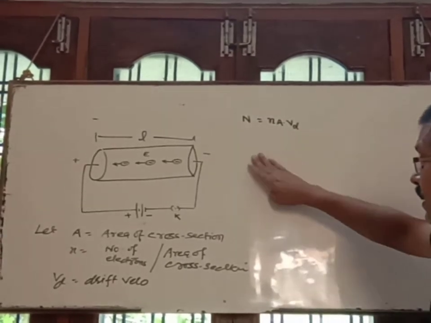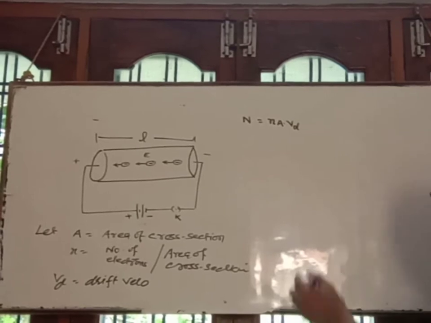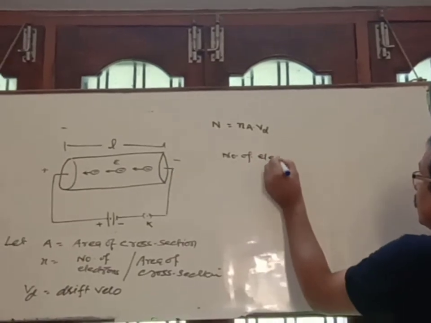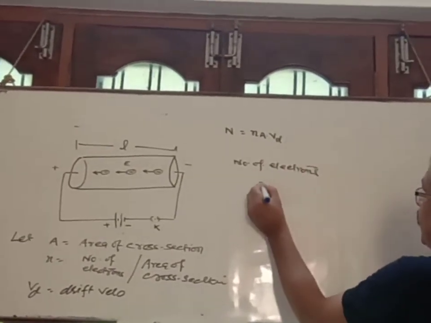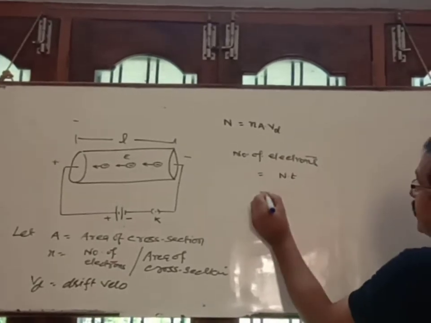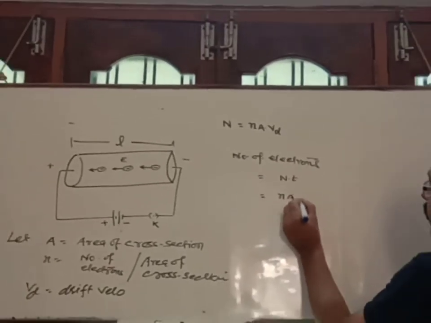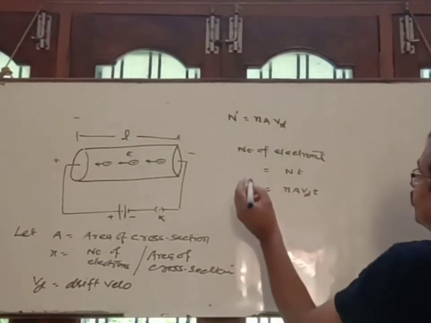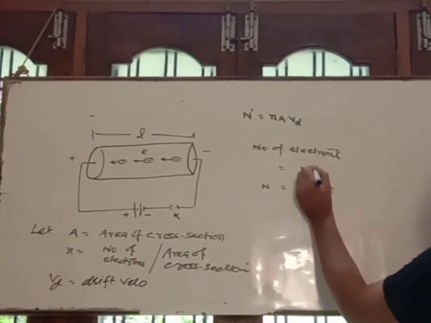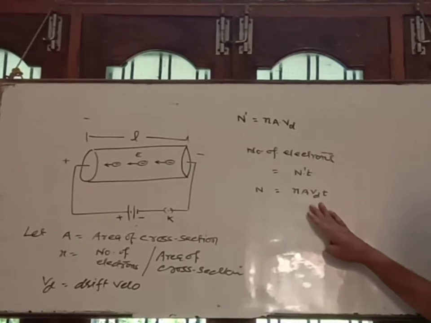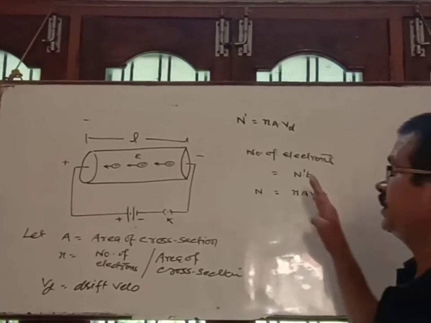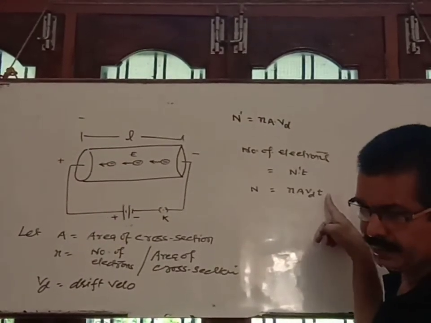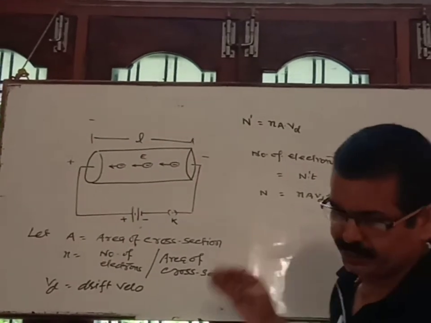So what is the number of electrons that pass after time t? It is equal to number of electrons per second into t, that is small n A Vd t. Suppose this number is N. Correct? N is equal to nAVd into t. This is the number of electrons which pass through the area of cross section A after time t. Correct?